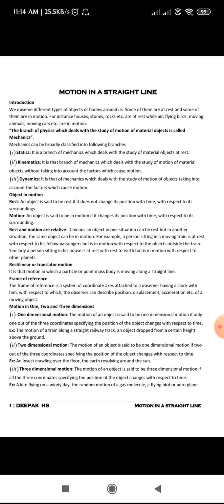Okay, so do one thing, just go through from the beginning, starting from the introduction about mechanics, the branches of mechanics, then how rest and motion are relative, next frame of reference, next motion in one dimension, two dimension, three dimension. Go through every topic we discussed right now. In case you have any doubts, please let me know. Once you have gone through this, we will move to the next topic. Right now, go through the topics.